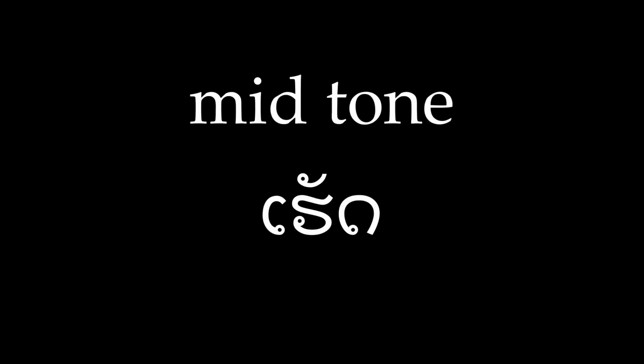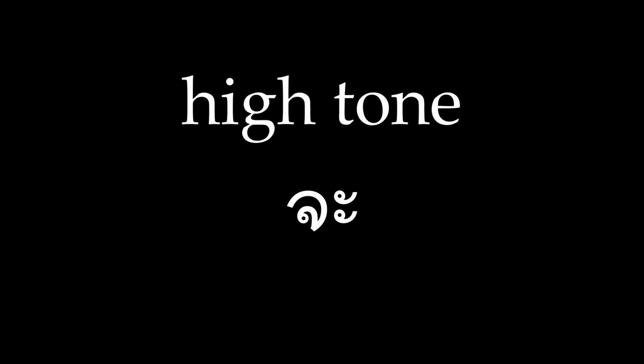In this example, the word hit begins with a low-class consonant and has a short vowel and ends with the stopped consonant da. There is no tone marker, so this would be a mid-tone. In this example, the word ja begins with a mid-class consonant and ends with a short vowel. There is no tone marker or ending consonant, so this word would be a high tone.